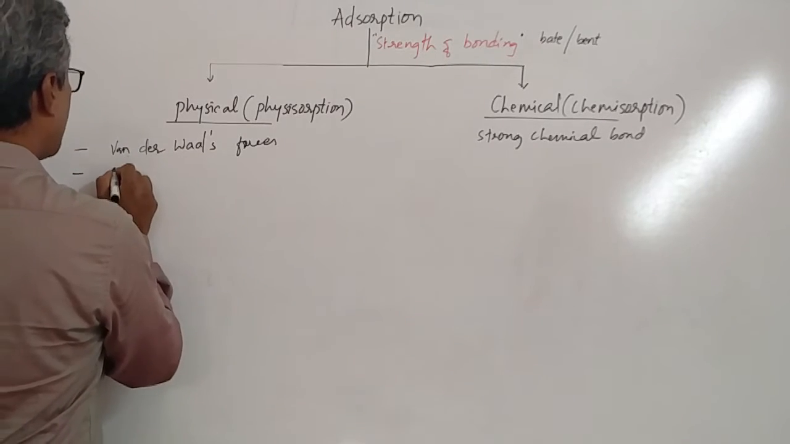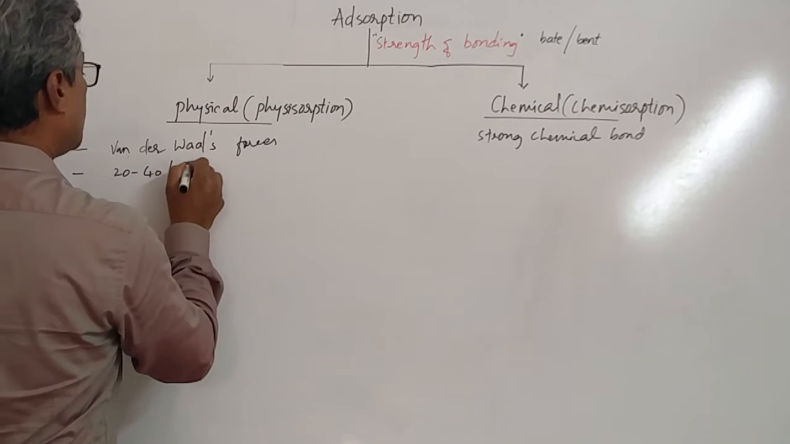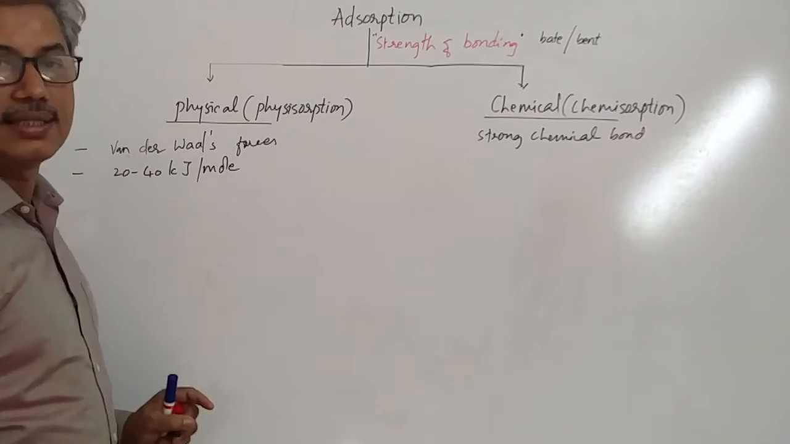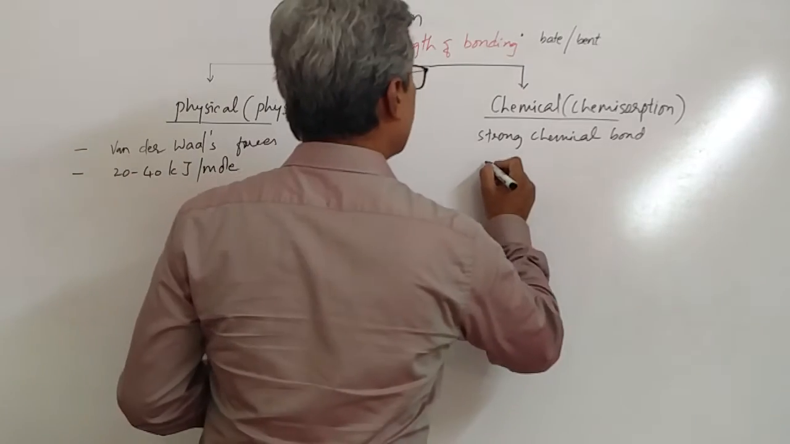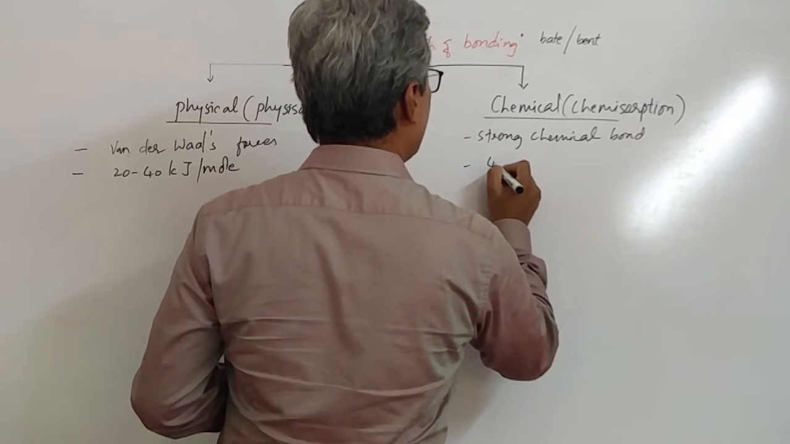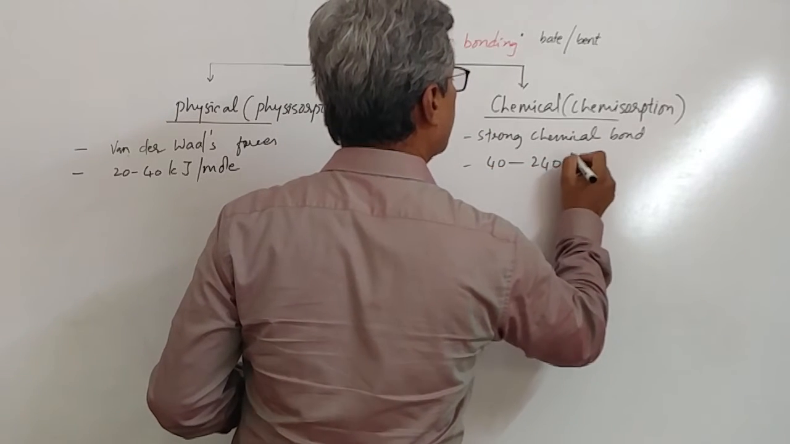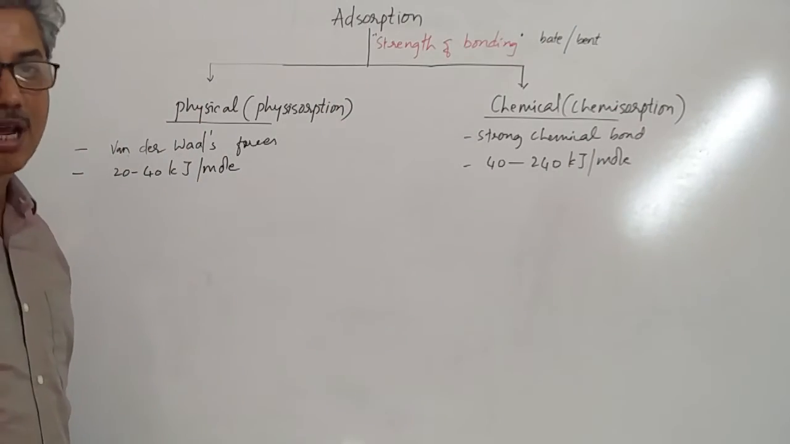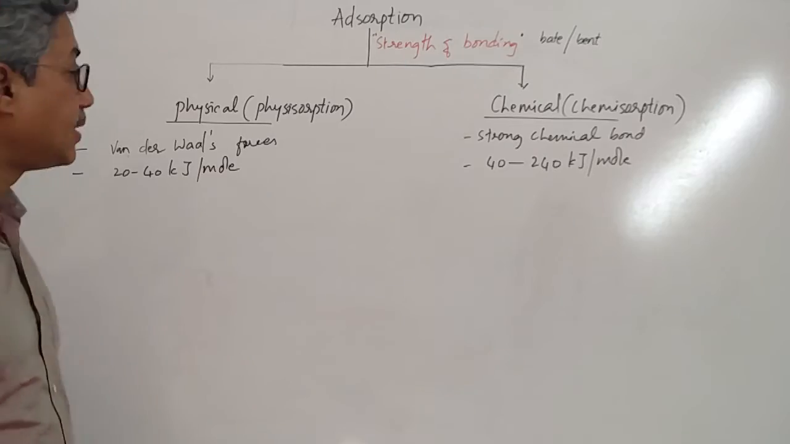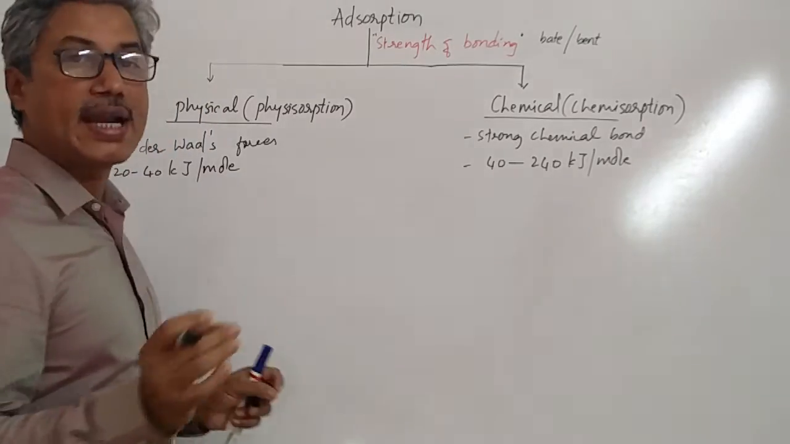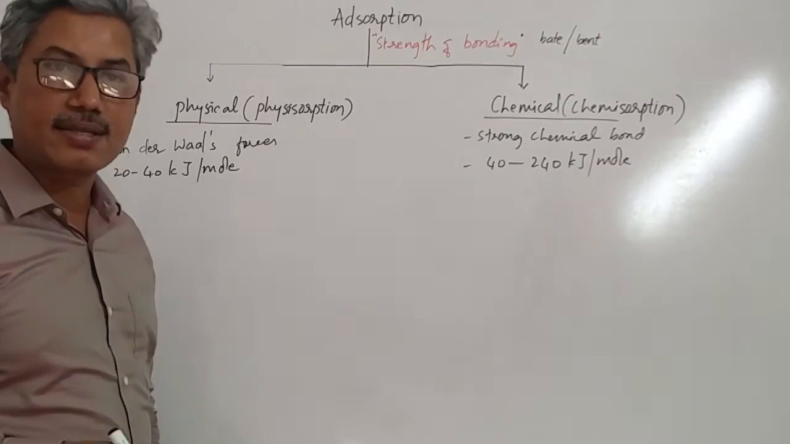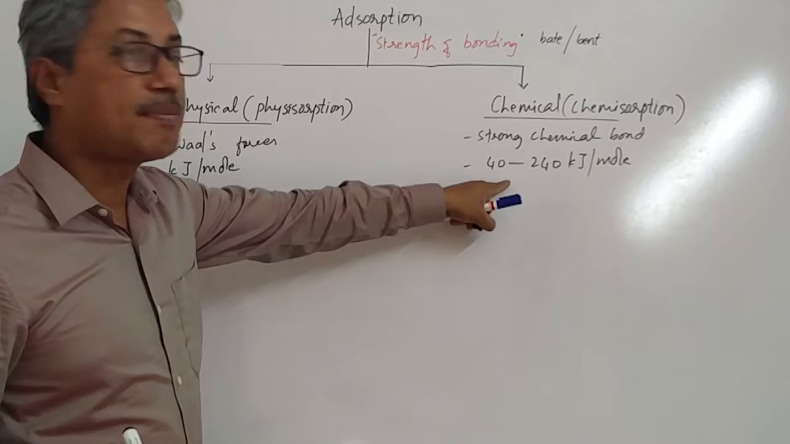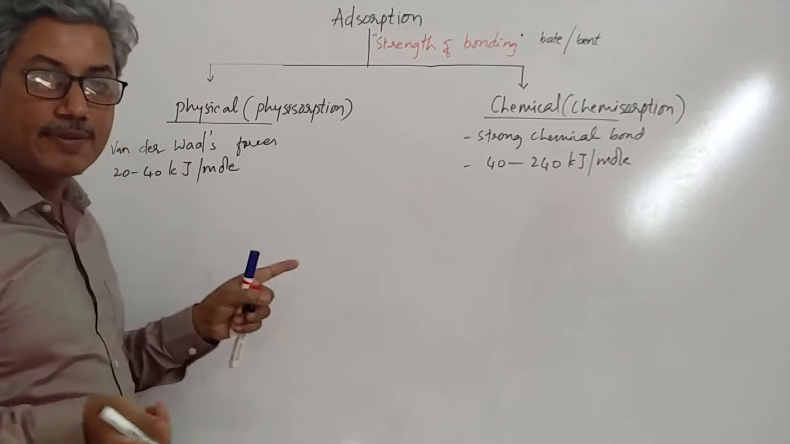Here it is 20 to 40 kilojoule per mole quantity of adsorbate on adsorbent is released. Whereas in this case, it is about 40 to 240 kilojoule per mole quantity of adsorption. That amount of heat energy is released. See here, based on the quantity of heat energy released itself, we can speak about the strength of the bonding between adsorbate and the adsorbent. That means here the bonding is very much strong and here the bonding is very much weak.